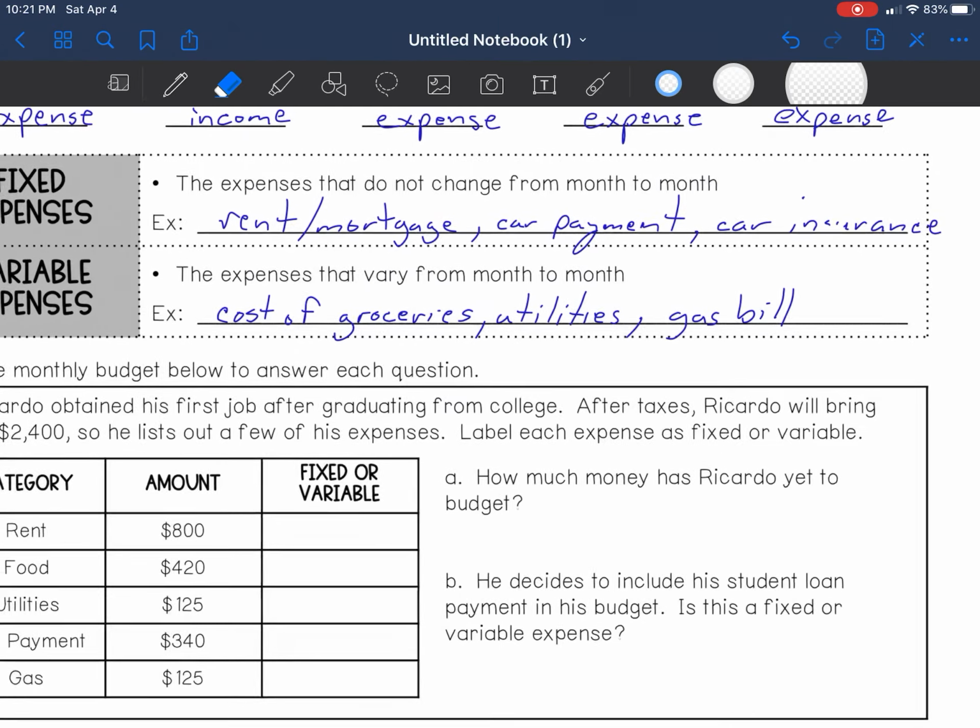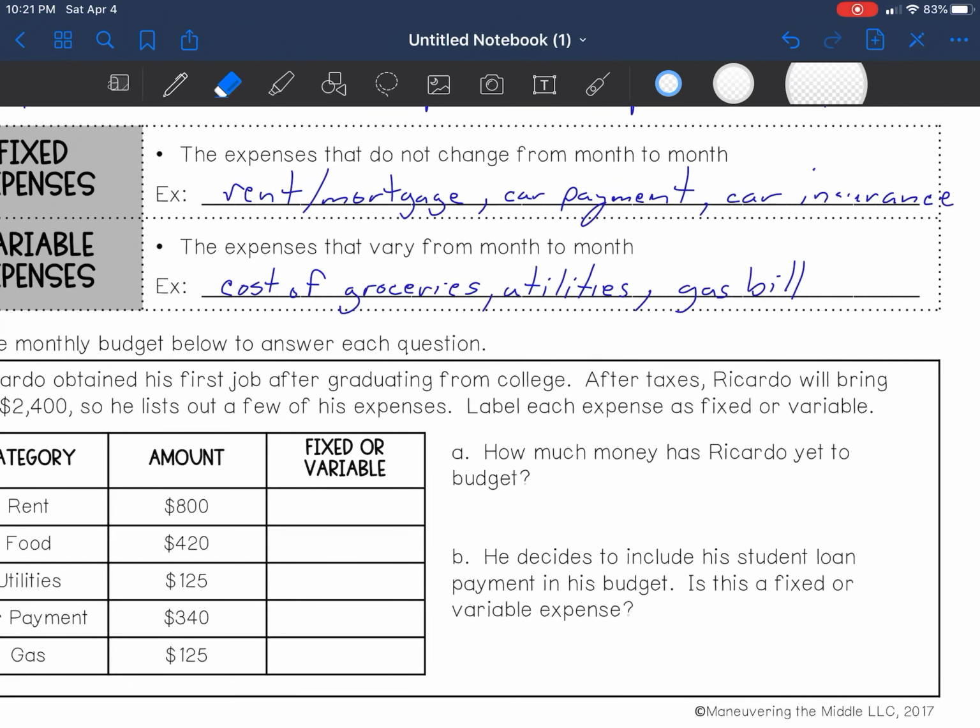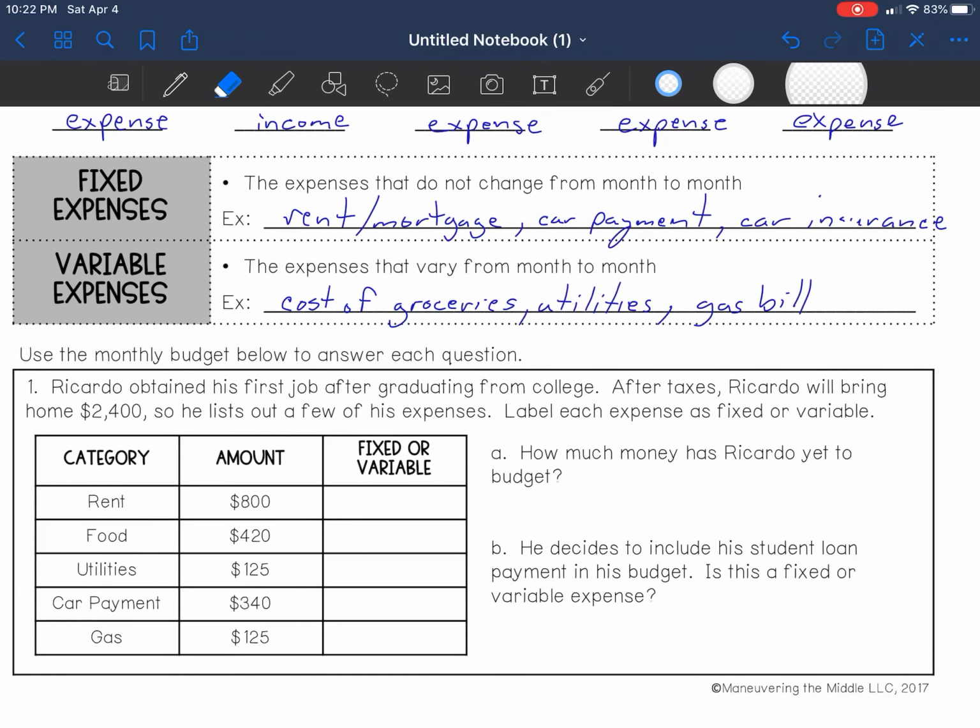So let's start working on some of the problems. Here it says use a monthly budget below to answer each question. Ricardo obtained his first job after graduating from college. After taxes, Ricardo will bring home $2,400. So he lists out a few of his expenses. Label each expense as fixed or variable. So remember, a fixed expense does not change, a variable one does.